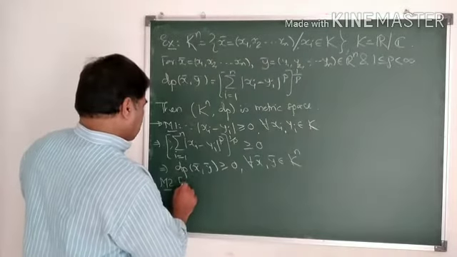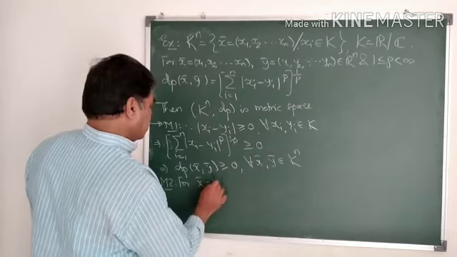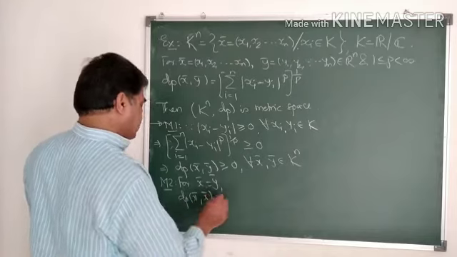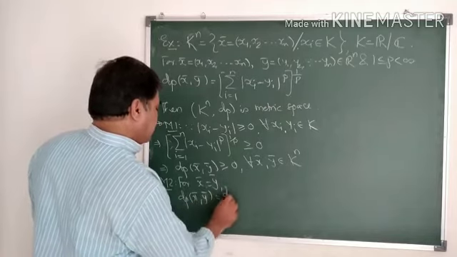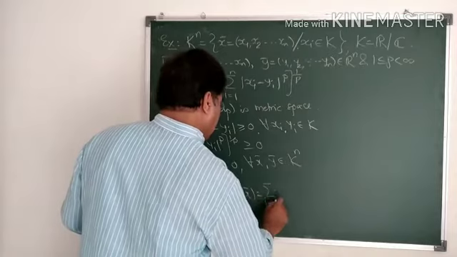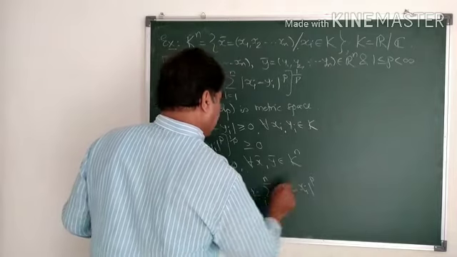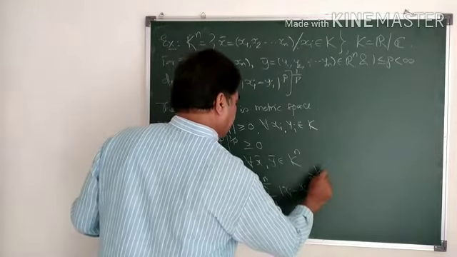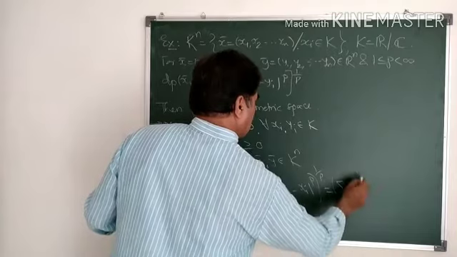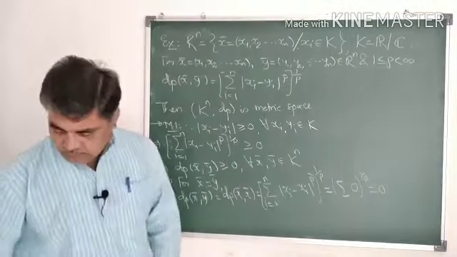So for x bar equal to y bar, dp of x bar, y bar is equal to dp of x bar, x bar, which is equal to summation of i equal to 1 to n of mod of xi minus xi raised to p, whole thing raised to 1 by p, which is summation of zeros raised to 1 by p, and this becomes 0.